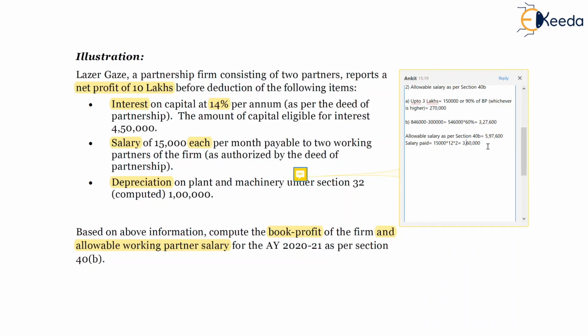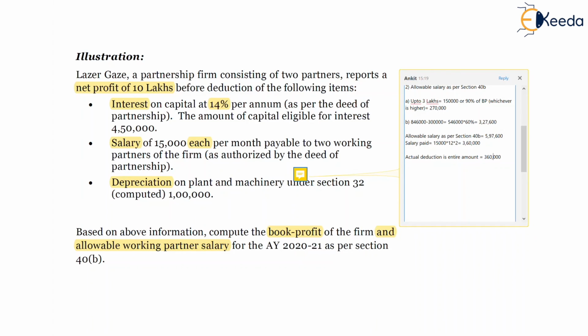The difference between 5,97,600 and 3,60,000 is 2,37,600, but it is not disallowed. Actually, the salary paid is only 3,60,000 and the allowable deduction is 5,97,600, so the actual deduction will be the entire amount paid, which is 3,60,000.